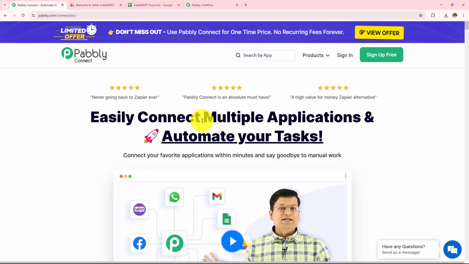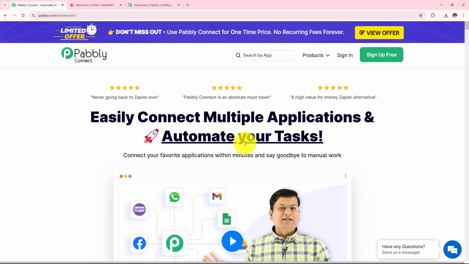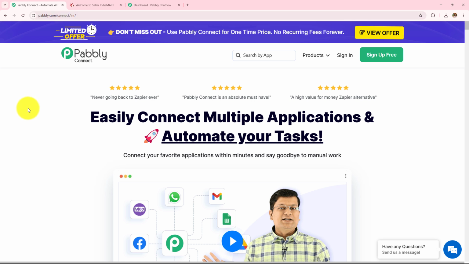In this video, we are going to learn how to send WhatsApp message to IndiaMart leads and inquiries for drop shipping business. For this, we are going to create automation between IndiaMart and Pabbly Chatflow with the help of which we are going to send WhatsApp messages with the help of Pabbly Connect. So this is the landing page of Pabbly, and you can visit this simply by typing pabbly.com/connect/inr/ in your browser.